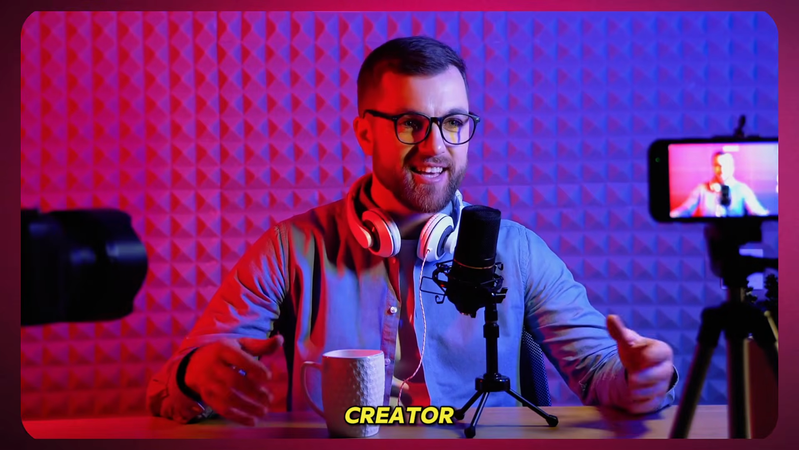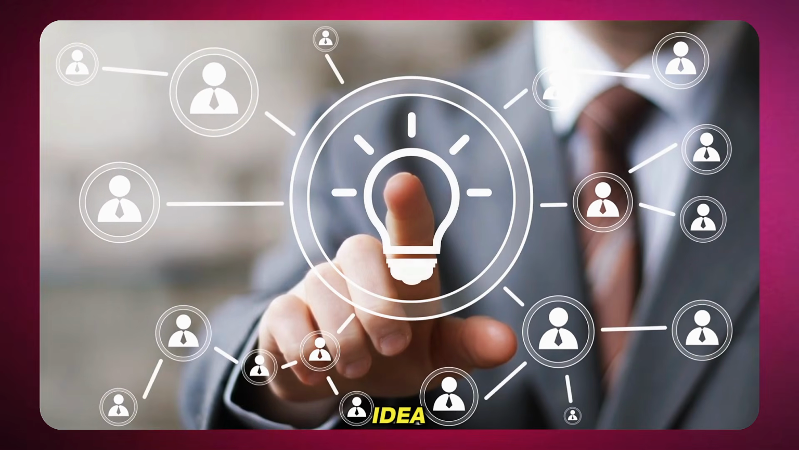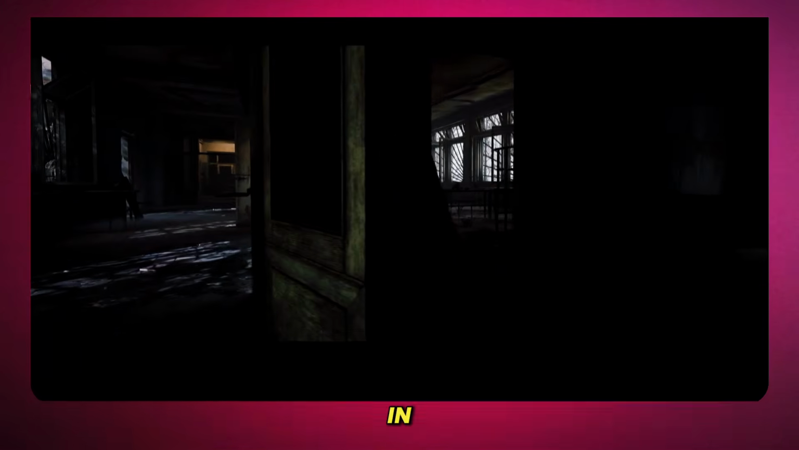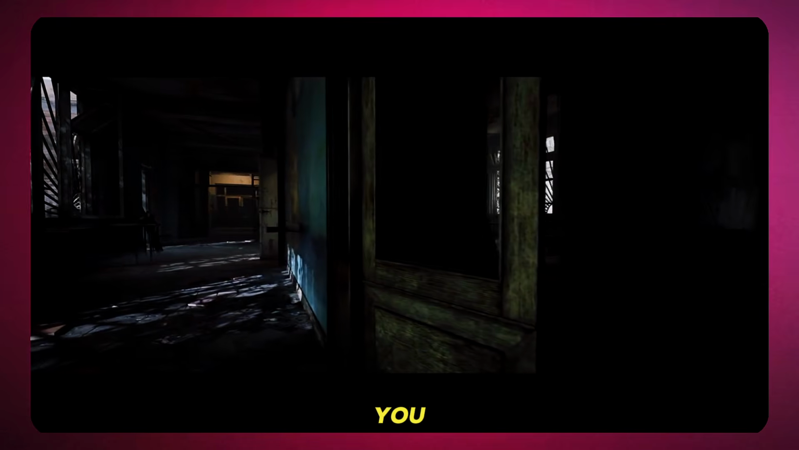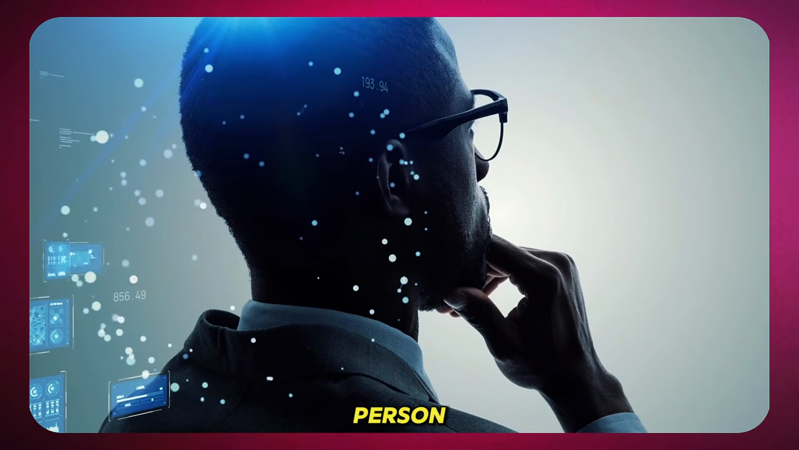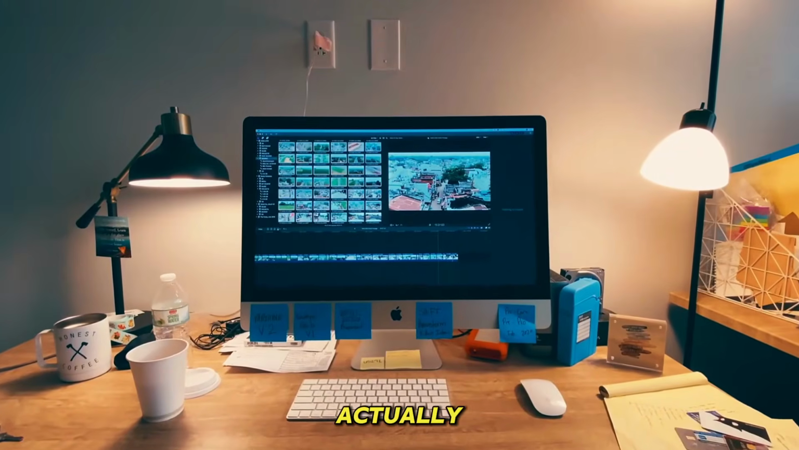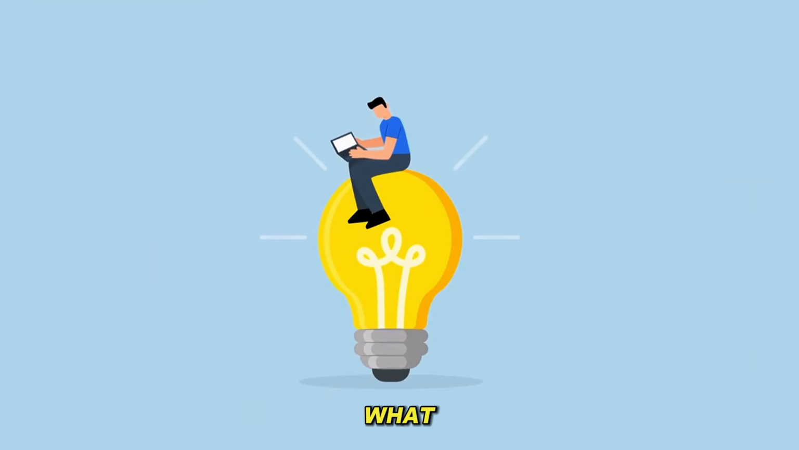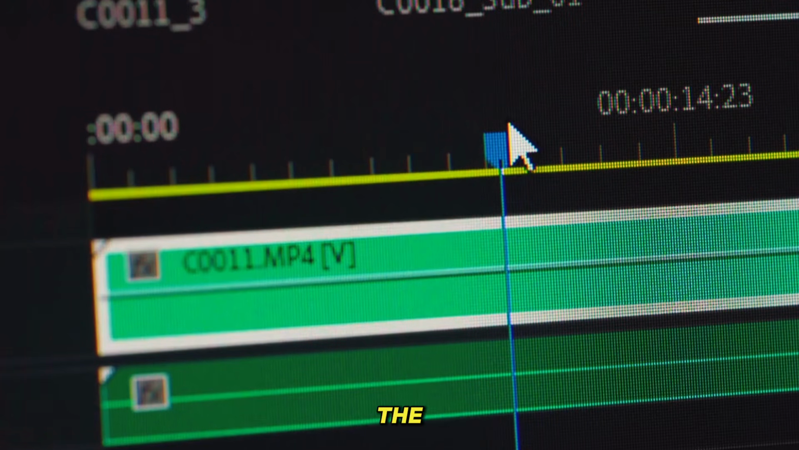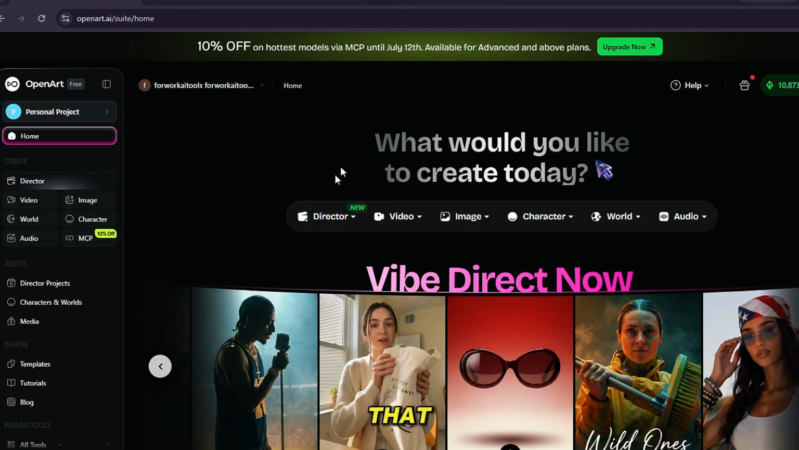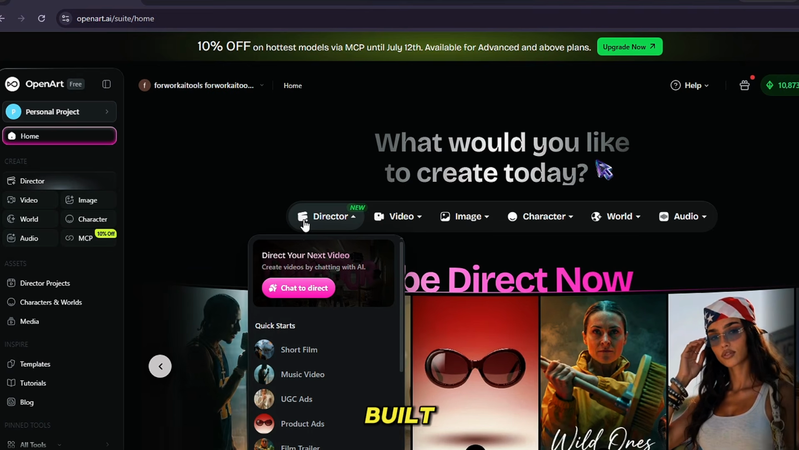This is a moment every creator knows. You have an idea, a clear one. You can see the scenes in your head, you can feel the tone, you know exactly what the story should do to the person watching it. And then you sit down to actually make it, and the gap between what is in your head and what you can produce with the tools available is enormous. That gap is what OpenArt Director was built to close.